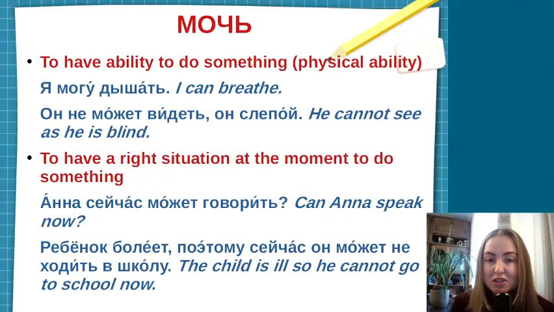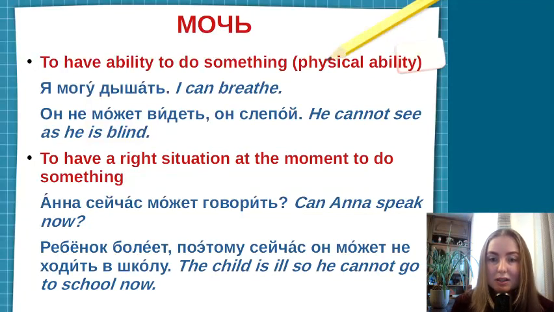And the second usage of this verb, it's kind of permission. Imagine the situation when you call your friend Anna, but she is not on the phone, but her mother is. And you ask her mother, Anna сейчас может говорить? So, can Anna speak now? So you ask, is it a right situation at this moment to speak with Anna? Anna сейчас может говорить? So it's kind of permission. Can I speak with Anna?